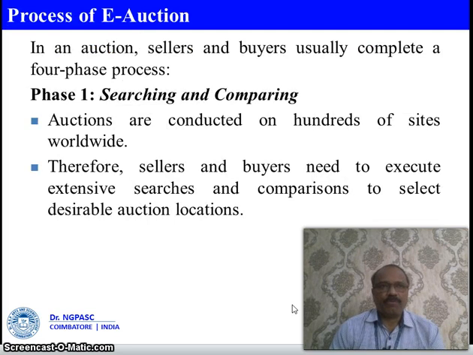There are a few processes in e-auction. In an auction, sellers and buyers usually complete a 4-phase process. So the 4-phase process should be completed when we do e-auction. Auctions are conducted on hundreds of sites worldwide. Every day the auctions are taking place. Therefore, sellers and buyers need to execute extensive searches and comparison to select desirable auction locations. So this is the first phase, which is related to searching and comparing.